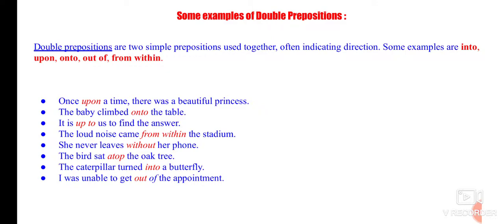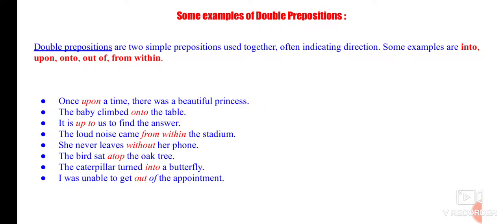So just see the example here. Once upon a time there was a beautiful princess. The baby climbed onto the table. It is up to us to find the answer. The loud noise came from within the stadium. She never leaves without her phone. Yeah, so you can see that without is also one preposition here.